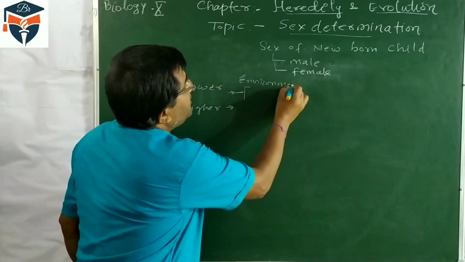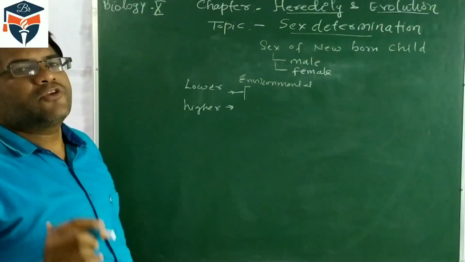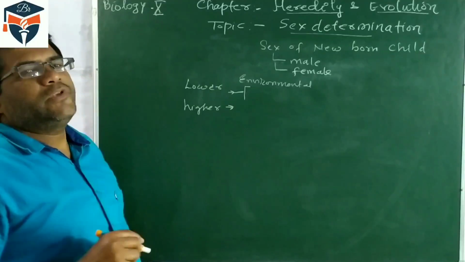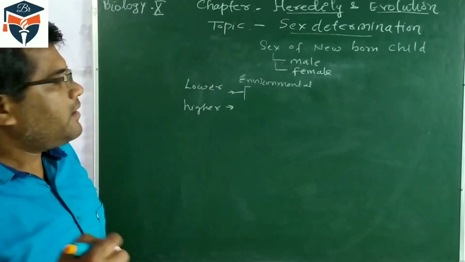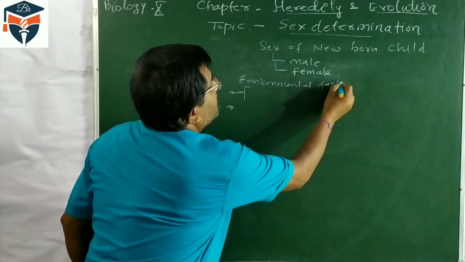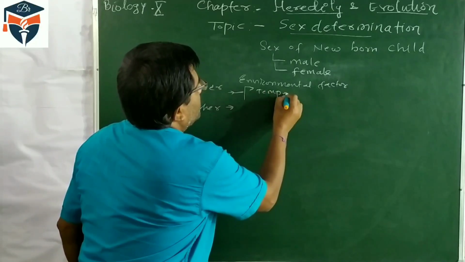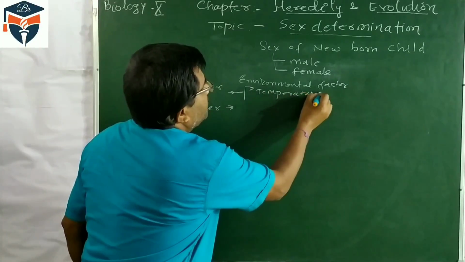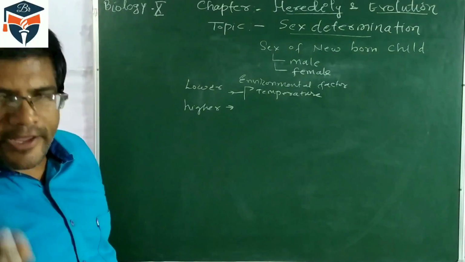Environmental factors determine whether the newborn individual will be male or female. One such factor is temperature, low or high.